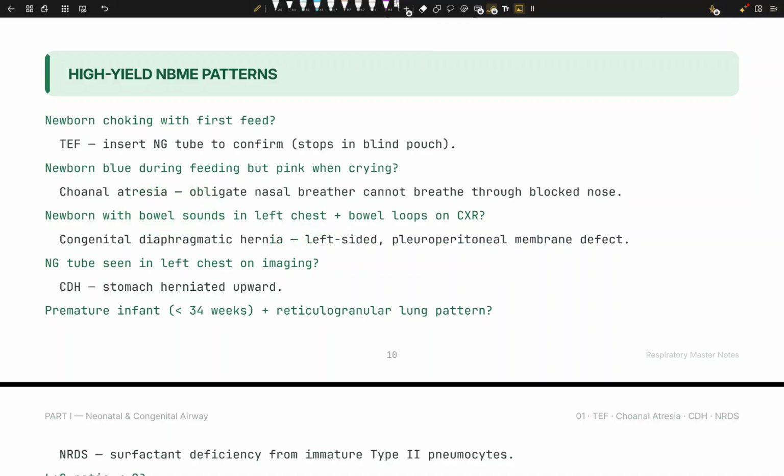Well, we have some sort of protrusion, and this is called a hernia: congenital diaphragmatic hernia, left-sided pleuroperitoneal membrane defect. Cool question.